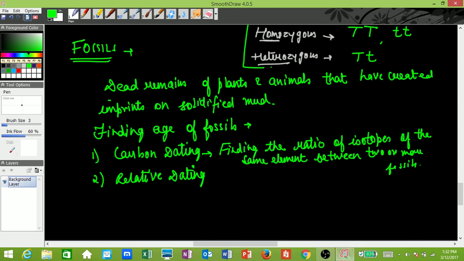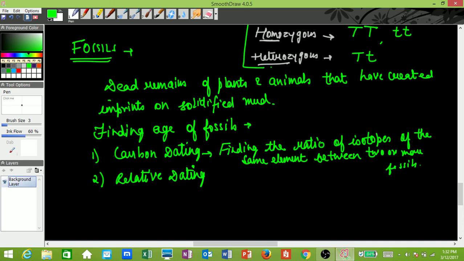when we try to find that particular ratio of that particular same element between two or more fossils, we say that's carbon dating, and usually this element is carbon. So finding the ratio of isotopes of the same element between two or more fossils, that is what we call carbon dating. The relative dating is with reference to the layers, right?